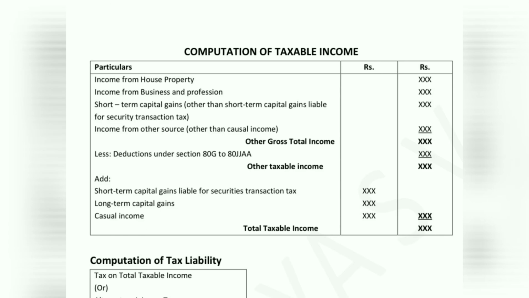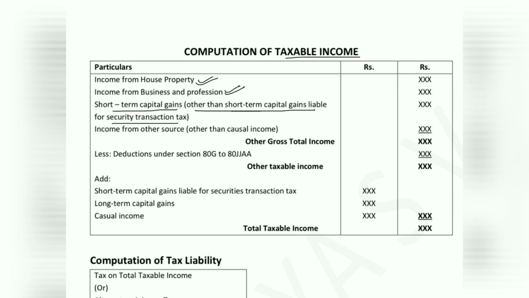Before calculating total income, let us look into the pro forma. Now we have 5 heads of income: income from salaries, income from house property, income from business or profession, capital gains, and income from other source. For the purpose of calculating partnership firm, we will not consider income from salary head. So we will consider house property income, business or profession, short-term capital gain if it is not included in securities transaction tax.